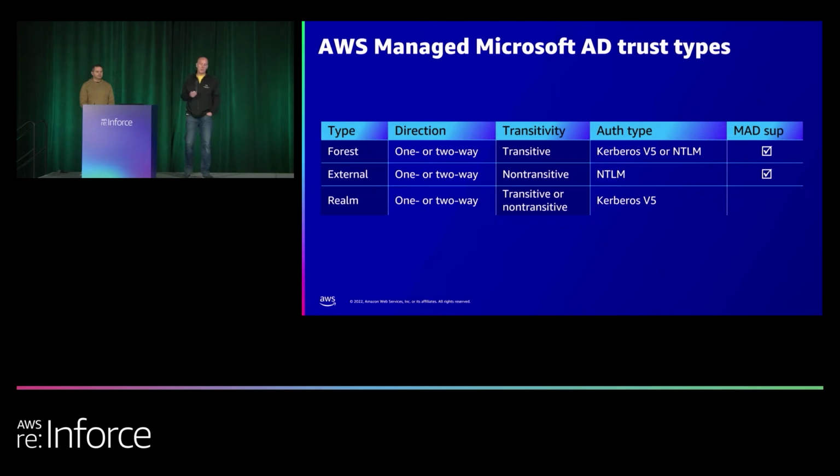Forest trust. We support forest trusts in a direction of one way or two way, and I'll talk about direction. What that means is who's trusting who. In a one-way trust, one side is trusting the other side. A two-way trust means both sides are trusting each other and authentications can flow both ways. With a one-way, authentication can only flow one way.